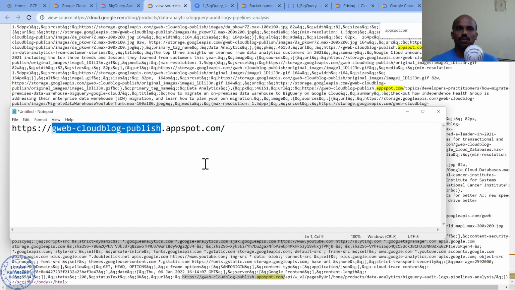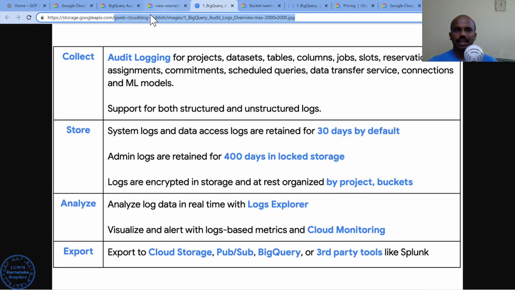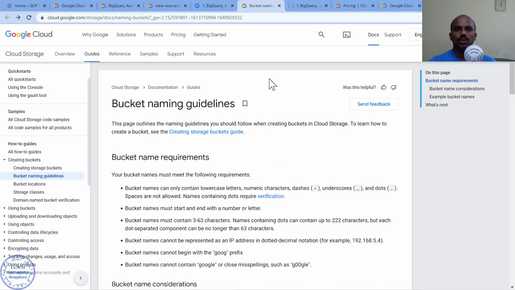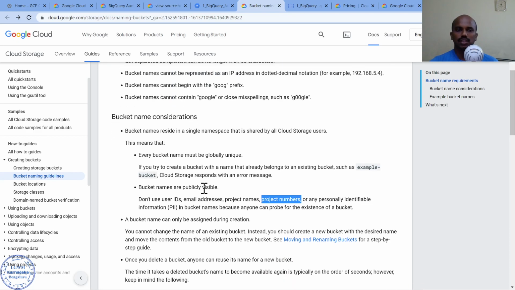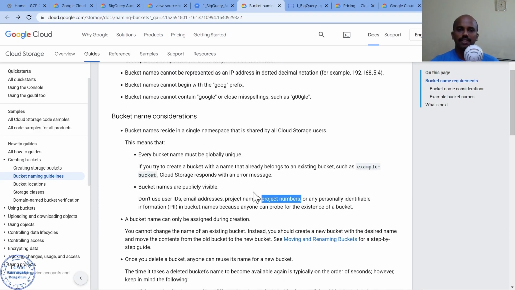Also what we understand is, they have created a bucket with the project name itself, or project ID. If I look into the bucket naming guidelines, they mention the name should not have any sensitive information like email address, project name, project number. They have violated this themselves by using this option. So this is one thing.